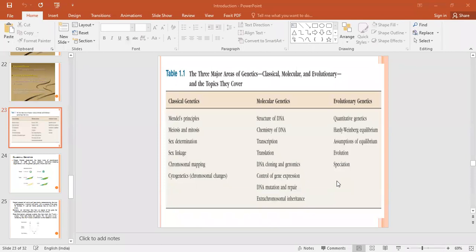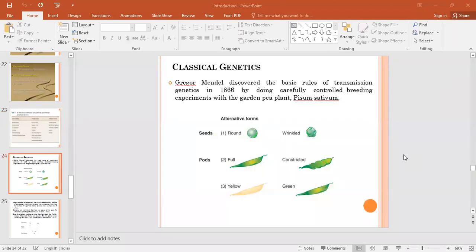Actually it looks like a mathematical term, but it's not a mathematical term. It's somewhat related to your evolution and ecology. I will explain at that point. So you have to learn all these things. Then quantitative genetics, you have to learn this under evolutionary genetics. So these are the three different main areas of your genetics, and you have to study all these things. We'll go one by one very shortly.